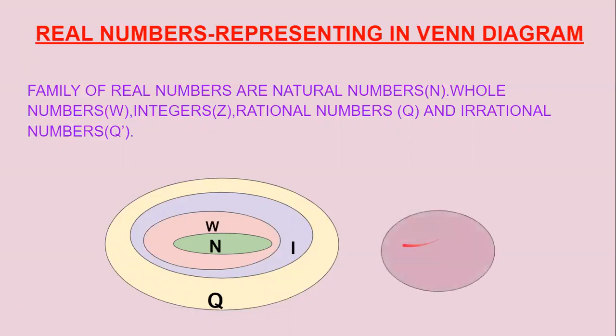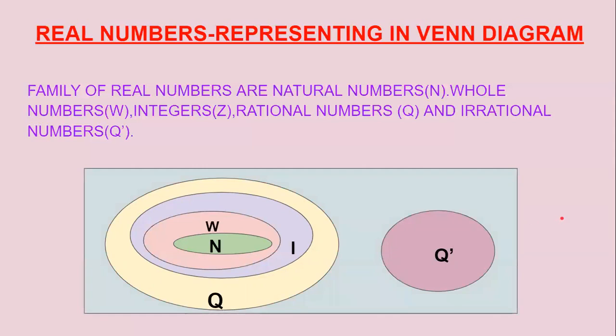And one more type of number is there, which is irrational numbers, denoted as Q dash, which cannot be written in the form of p by q, or they are not terminating. These numbers are not terminating. These are all separate, but they are real numbers only. This is the family of real numbers. I think everyone has understood the types of real numbers. I think everyone has got wide knowledge regarding this.